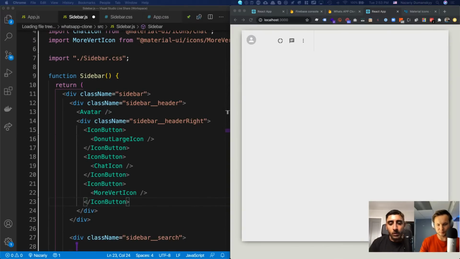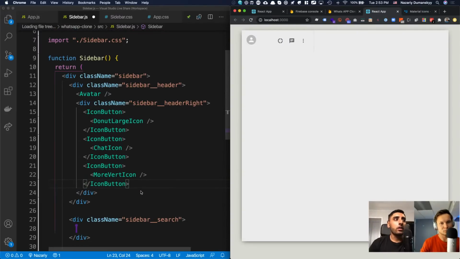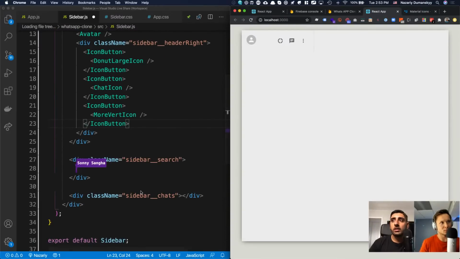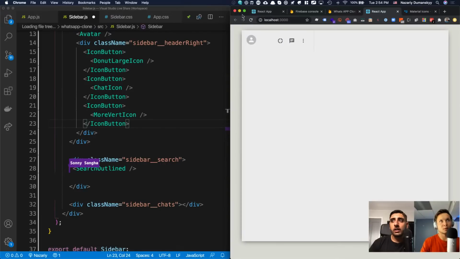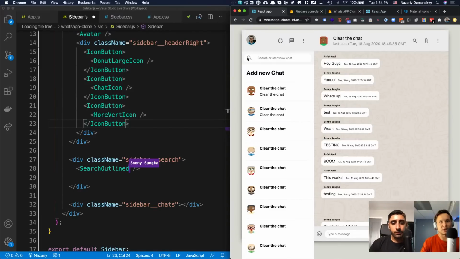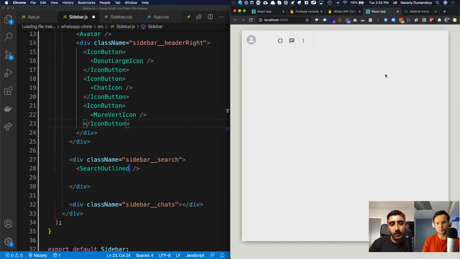So what I'm going to do is, because the search container consists of 2 things. It has a search icon, like a search hourglass icon, and then it has an input field. So there's 2 things here. The search icon that we're going to use is called search outlined. It's actually this icon right here. You see that, guys? Yeah, exactly that.